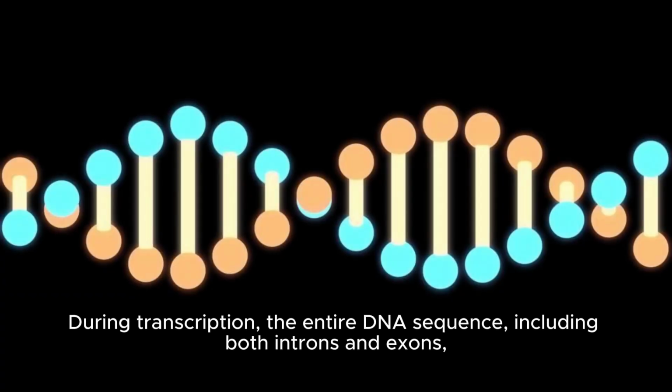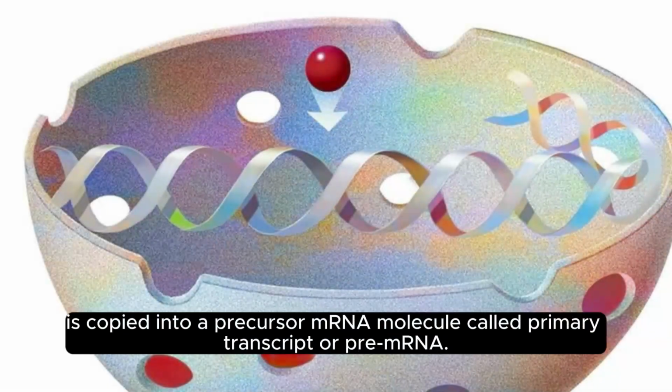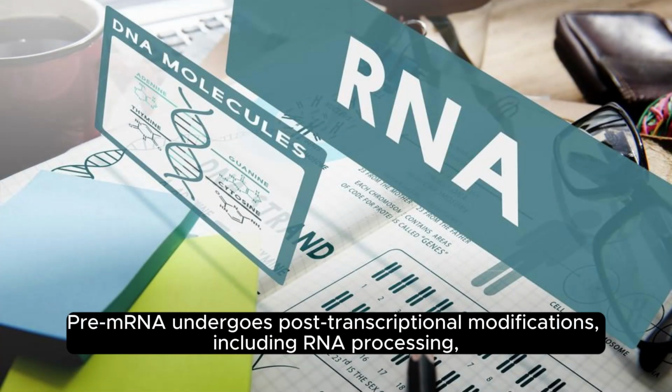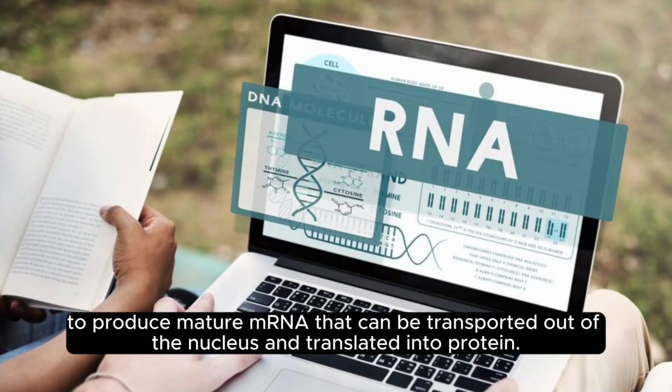During transcription, the entire DNA sequence, including both introns and exons, is copied into a precursor mRNA molecule called the primary transcript, or pre-mRNA. Pre-mRNA undergoes post-transcriptional modifications, including RNA processing, to produce mature mRNA that can be transported out of the nucleus and translated into protein.